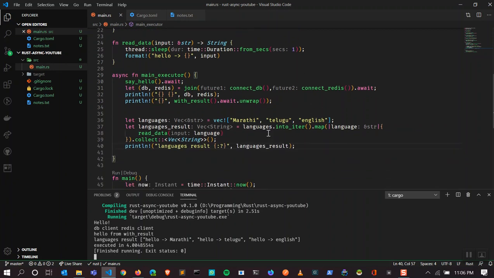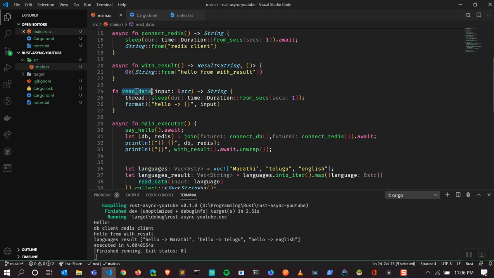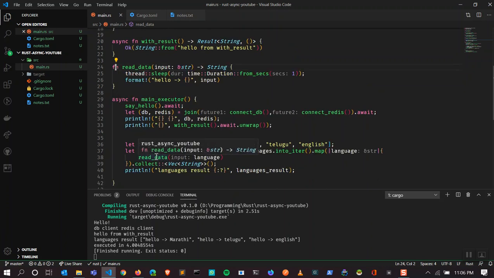But what if we want to run these languages concurrently? What's the first step? The first step is to make this function an asynchronous function. Each iterated value from read_data is not dependent on its previous result, so we can make this run concurrently.